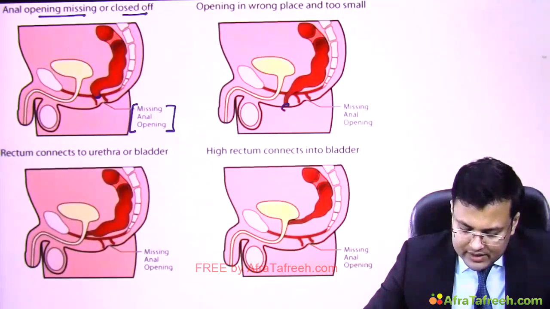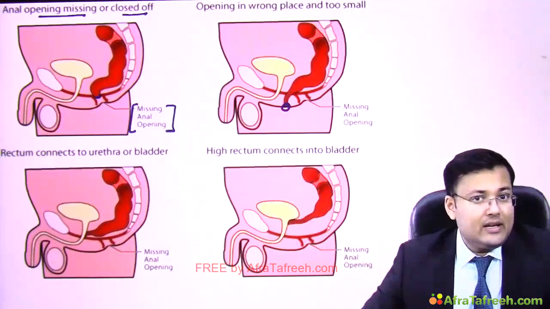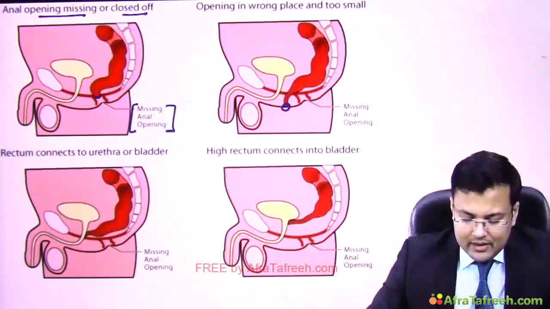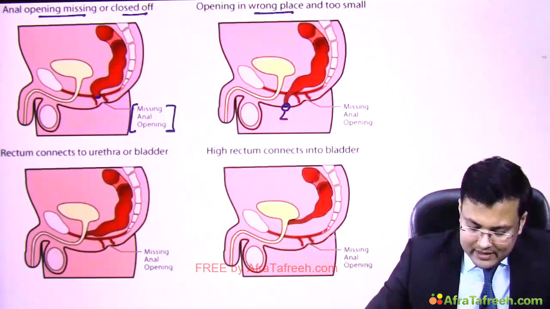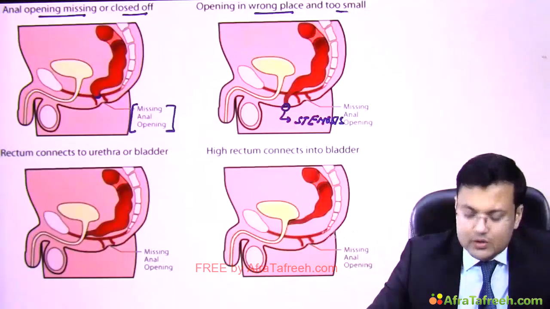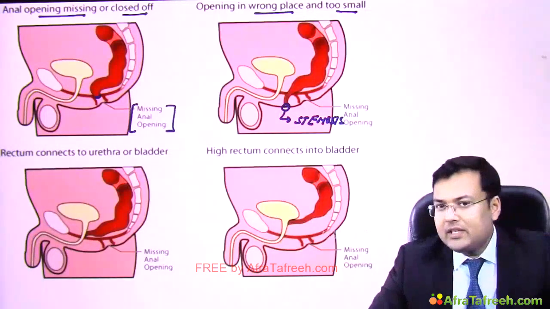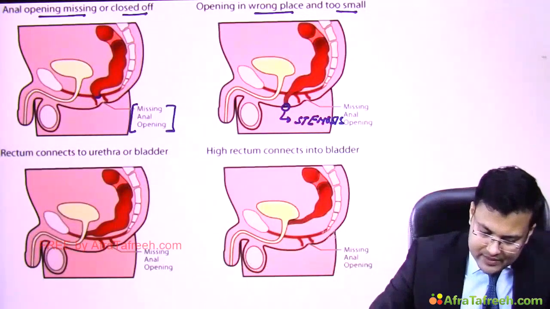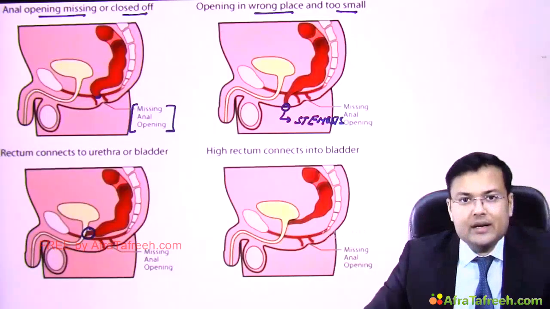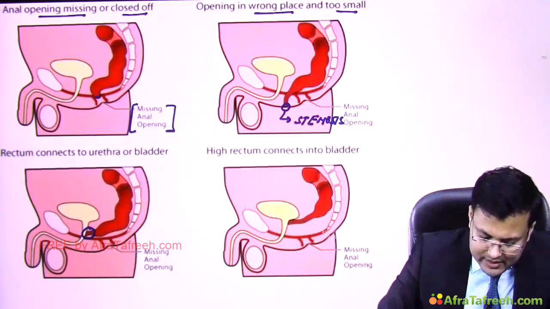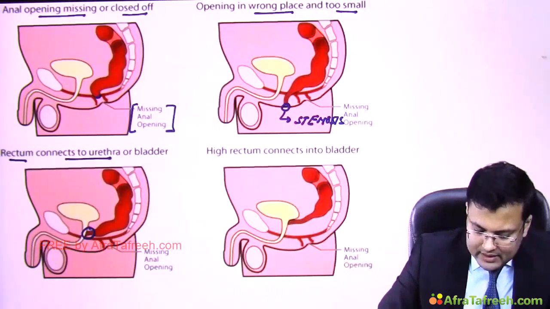Here you can also notice that there is an anteriorly displaced anus. It means the opening is in the wrong place. And second, there is stenosis, meaning it is too small. If you see the third situation, here you can see the rectum opening into the urethra. So in the third, the rectum connects to the urethra and sometimes it is connected to the bladder.